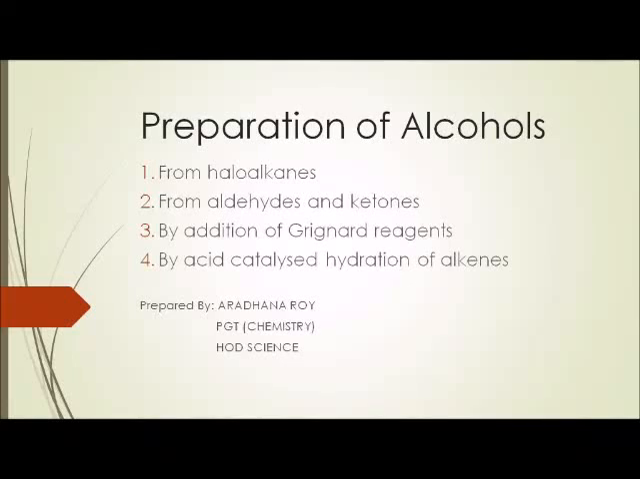Hello everyone. Today's topic is preparation of alcohols. Alcohols can be prepared by four methods. Number 1, from haloalkanes. Number 2, from aldehydes and ketones. Number 3, by addition of Grignard reagent. Fourth, by acid catalyzed hydration of alkenes.